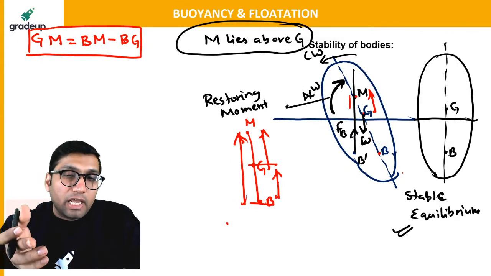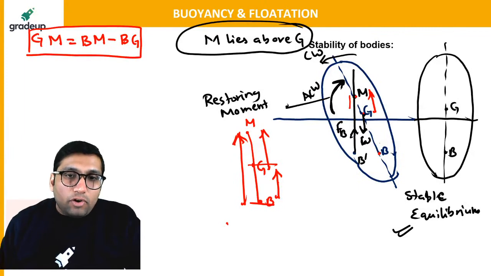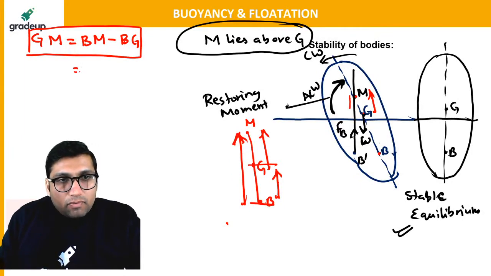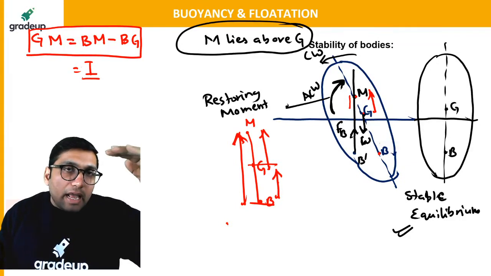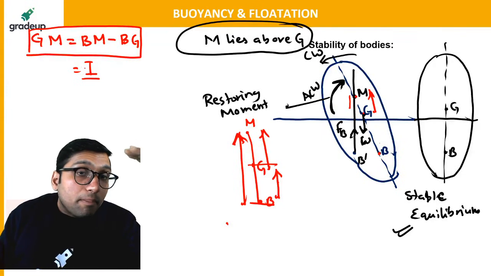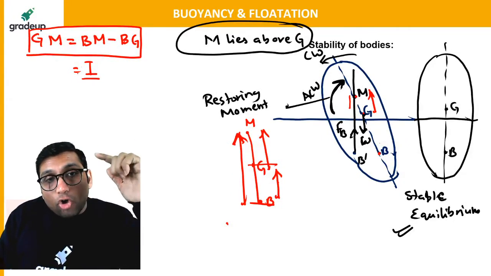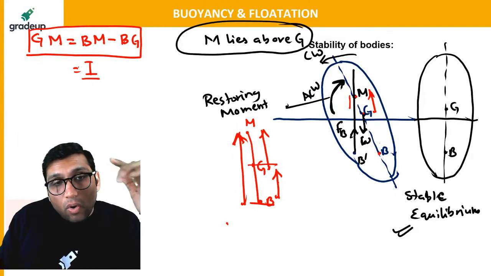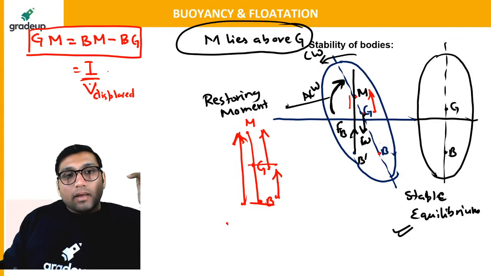Metacentric height is simply equal to the difference BM minus BG. What is the value of BM? BM is equal to the moment of inertia of the top surface of the body divided by the volume of displaced fluid, minus BG.